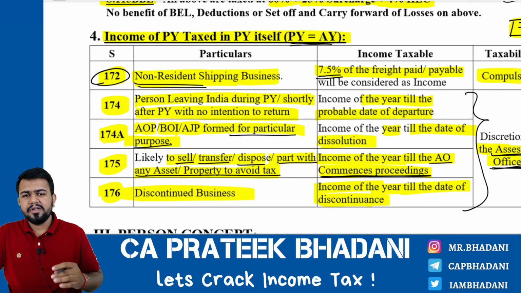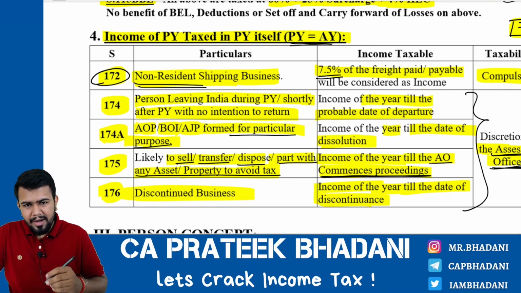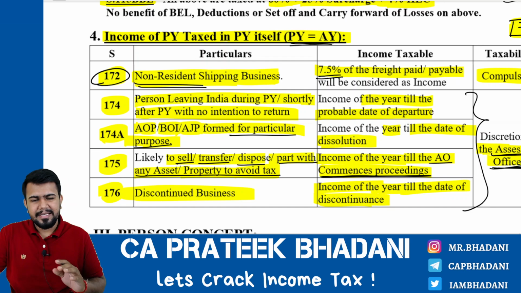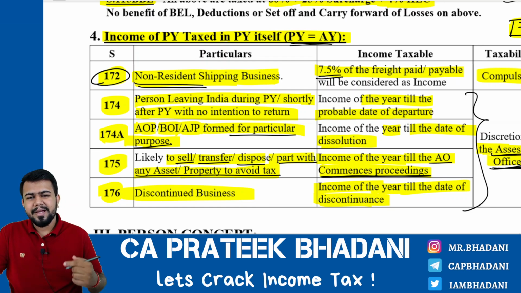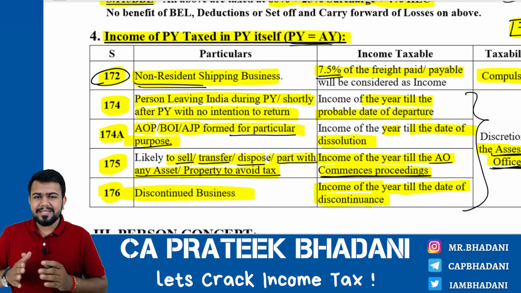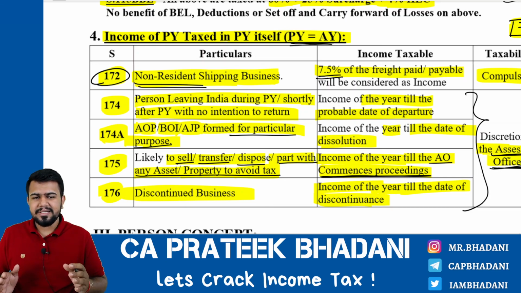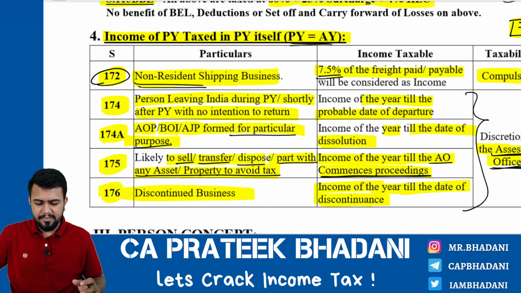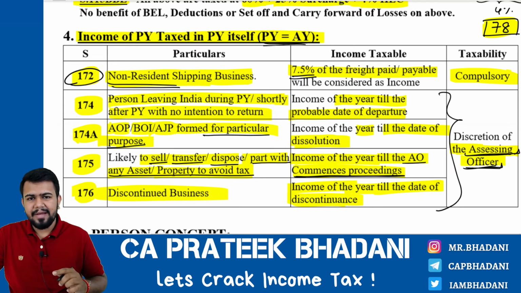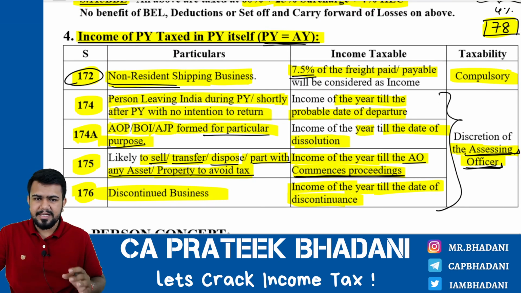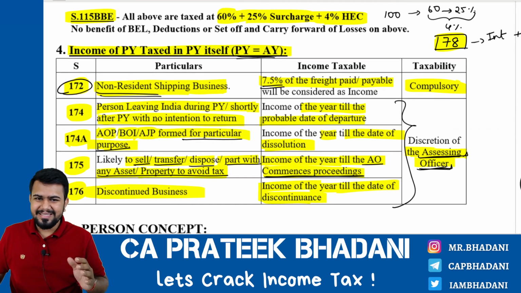And if at all you are going to exam hall, if you are not able to write the section numbers, it is totally fine. You can see my video on YouTube where I have discussed how to present the papers in the examination. In detail, I have discussed all these aspects. Okay, but while studying, I would advise you to study along with section numbers. It will make your preparation simple. It might look tough, but it will actually make your preparation simple. Trust me, I have also been a CA student.